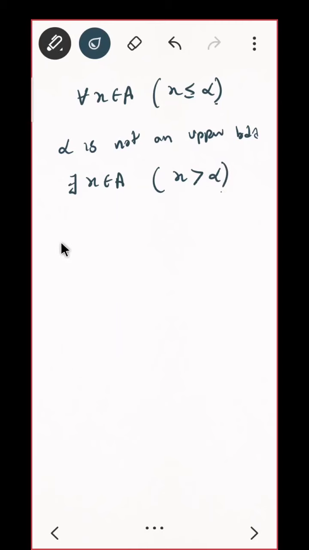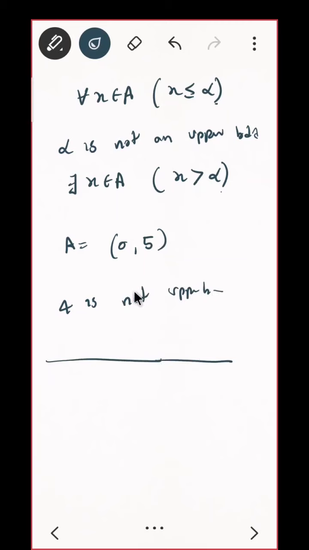Do you agree? Suppose let me take the same example. If I take 0 to 5 and I want to say 4 is not an upper bound, how can I say? Let me just draw it. Drawing is quite easy to understand if you draw the question. Your 0 to 5, where is your 4? This is your 4, correct? You want to say 4 is not an upper bound. That means what? In your interval 0 to 5, you have some elements which are greater than 4. What are those elements? Can you give me some element?